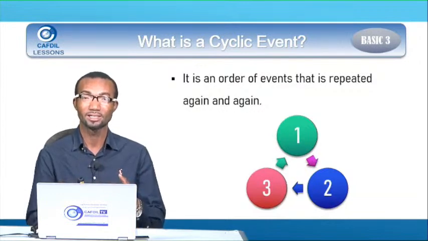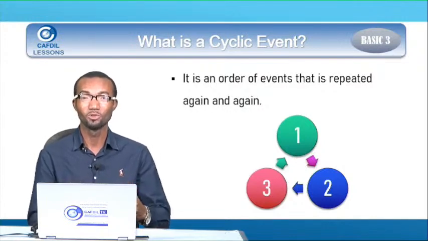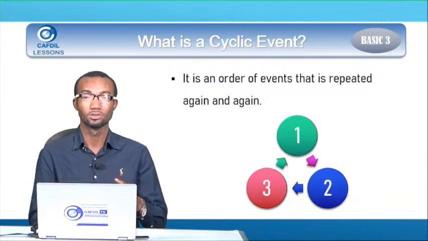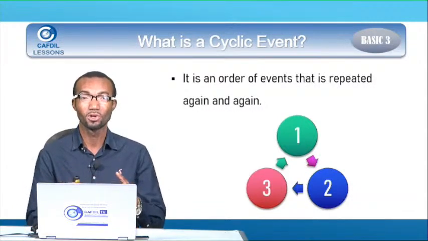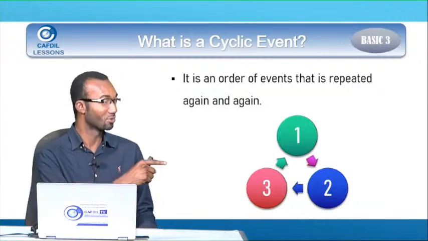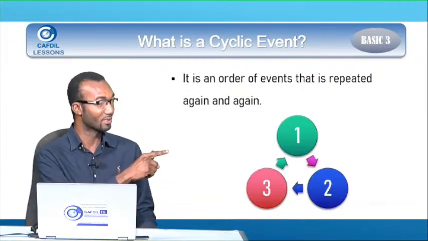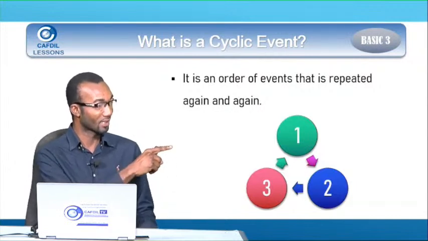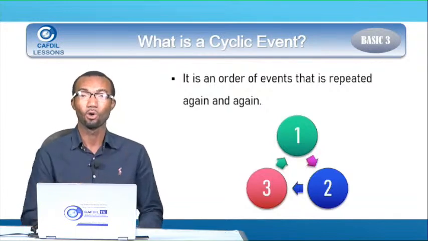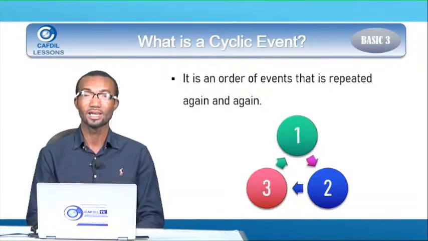Kate, remember that it follows an order. When I'm counting numbers, I cannot start from 1, move to 4, and then come to 6, and then come to 2. No, it must follow an order. From 1, we go to 2, then we go to 3, and then we start from 1 again, 2, 3. And that is an order of events. That is what a cyclic event is.